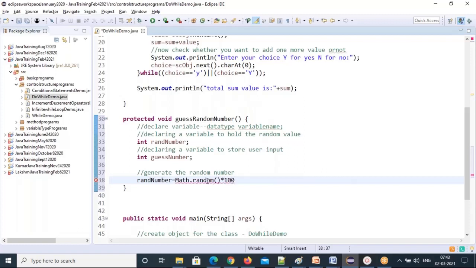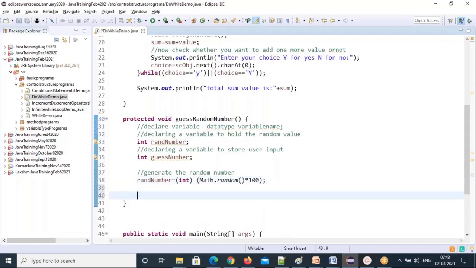Then typecast it, because the right side is giving a double data, but on the left side you declared an integer. That's why you'll get a type mismatch error. How can you avoid the type mismatch error? What is the left side data type? Integer. So I'm typecasting here with integer so that you will get a random number as an integer value. So this is how to generate it.